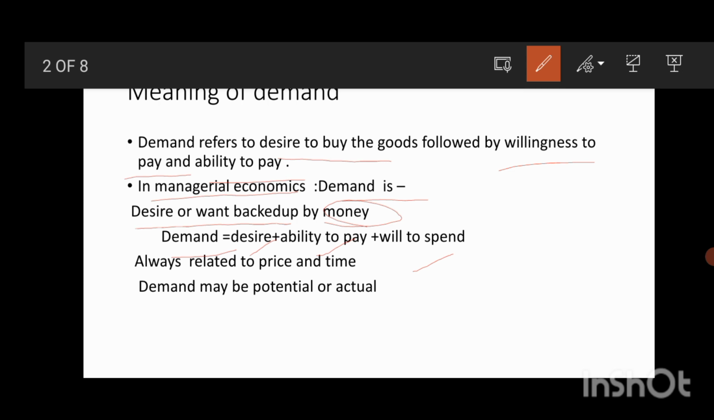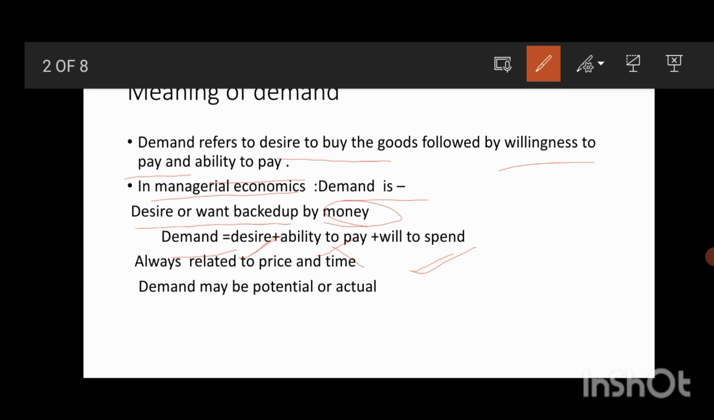For example, there is a poor person who wants to purchase a luxurious car. Is he able to purchase that? No, he does not have that much money, so he can't pay for that. So the ability to pay for goods may not be there. He has a desire to buy the product and a willingness to spend for the product, but we can't call it demand because he doesn't have the ability to pay for the goods.